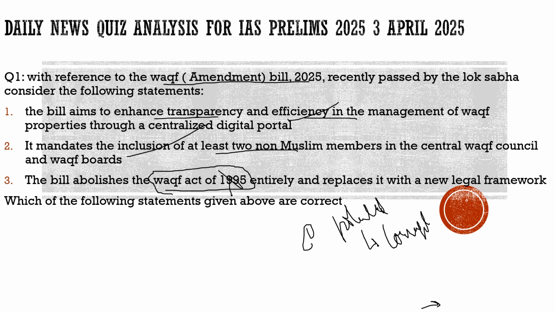Second issue which was highlighted is poor management. There is poor management. That is also one of the issues why they needed to amend it. Third, there is huge encroachment in the waqf properties. And also with respect to Waqf tribunals, there are various cases pending. So cutting it short, these were a few issues which were highlighted by the government. That's why they brought in the Waqf Amendment Bill. Basically it's Waqf Amendment Bill 2024 when this amendment was introduced.